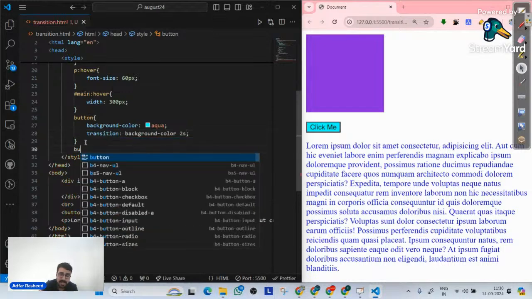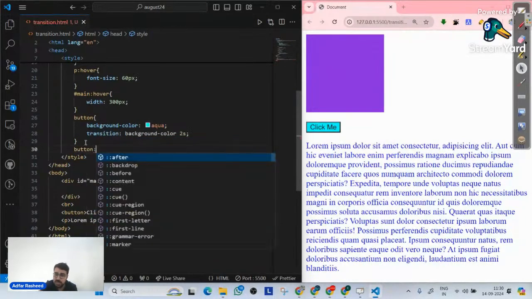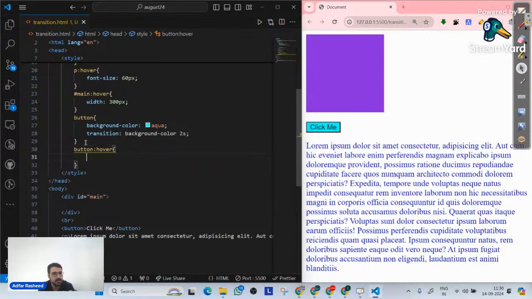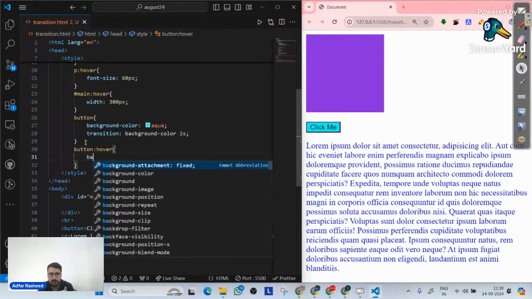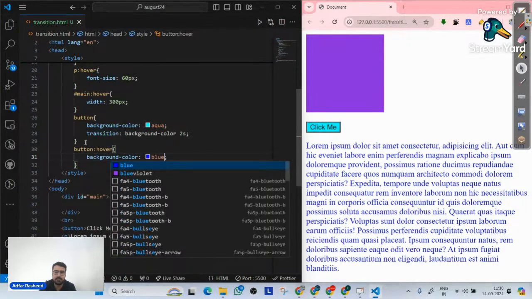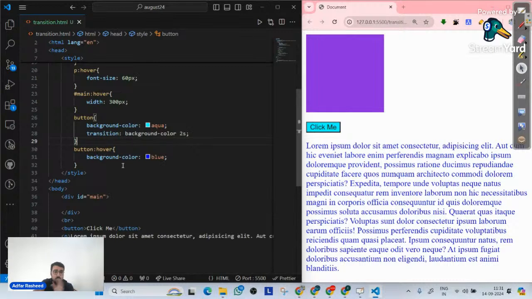Now the first and most used transition way is hover. So I will write hover like this. And in this case, I will implement the background color, since it is always aqua, I will make it blue. So now when I hover on it, there is a transition. You can clearly see transition is happening, and that is blue. It's not abruptly making it blue, right? But I don't want hover.